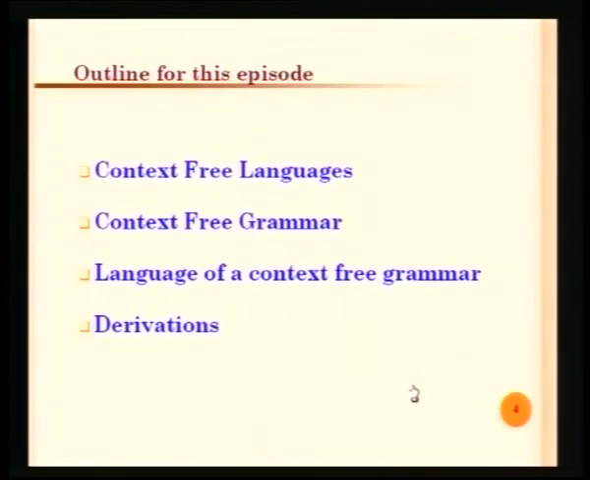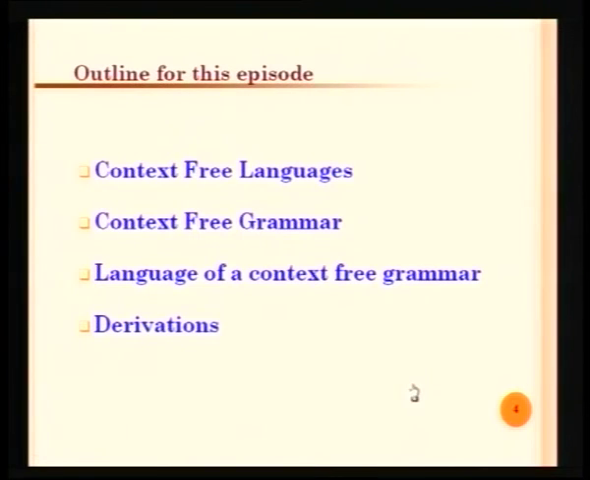The next class of language we are having is the context free languages. That is going to be the most familiar part of the Chomsky hierarchy. The reason why it is very important is that this is the language meant for describing any high level programming language which is normally used for programming computers.